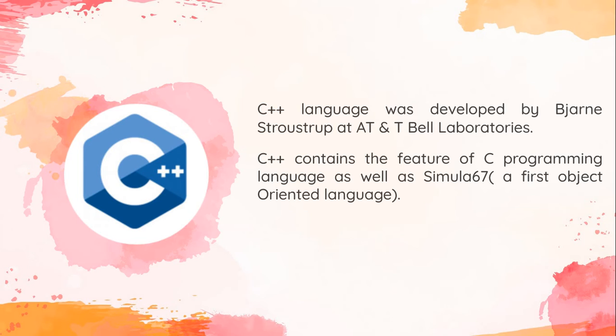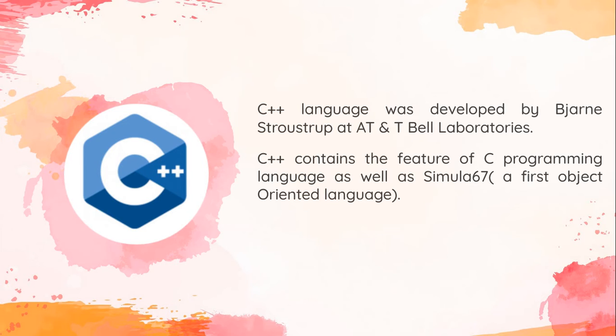He was eagerly, we can say, a huge fan of C and Simula 67. Simula 67 was the first object oriented language at that time. So he is a very big fan and a very good developer of that particular language. He thought, I want to make a language that has the same syntax as C, or we can say an upgrade of C, but with some object oriented features.